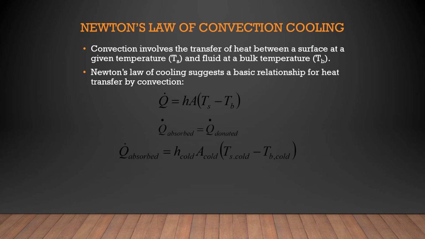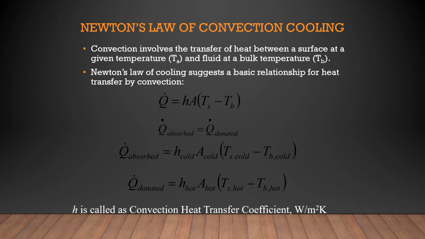So if we want to write Q absorbed, it means H cold, A cold, into T S cold minus T B cold. And if we want to write Q released, that means donated, it is H hot, A hot into T S hot minus T B hot.